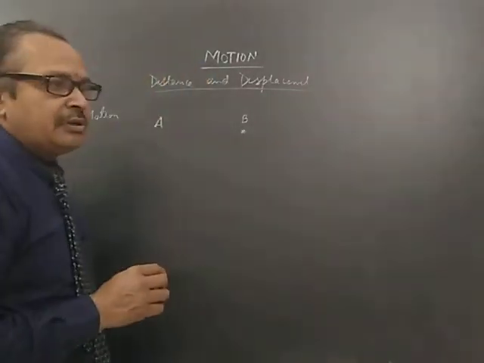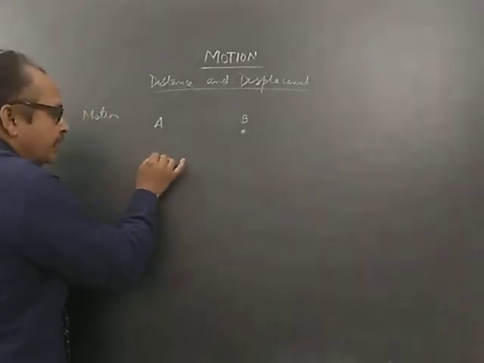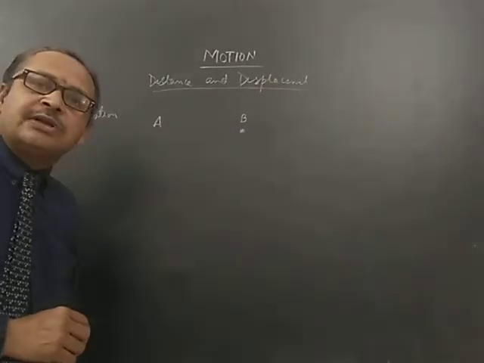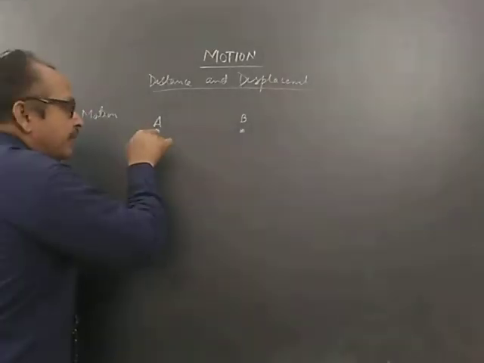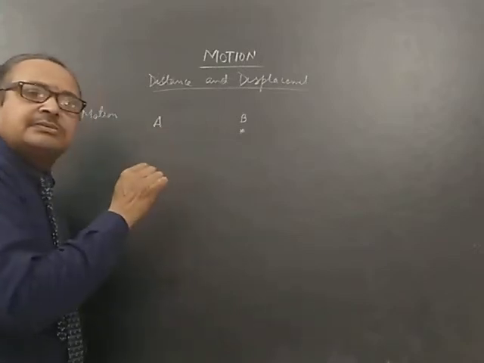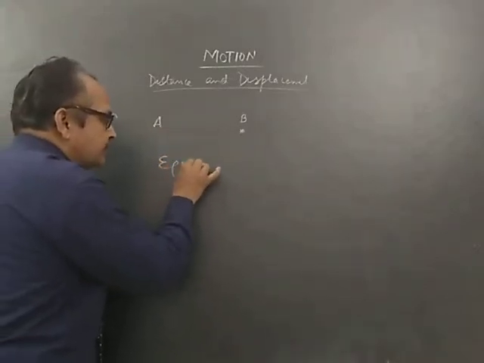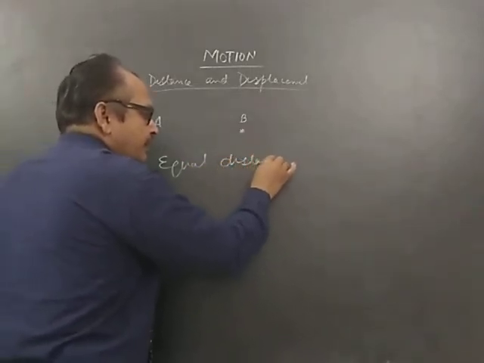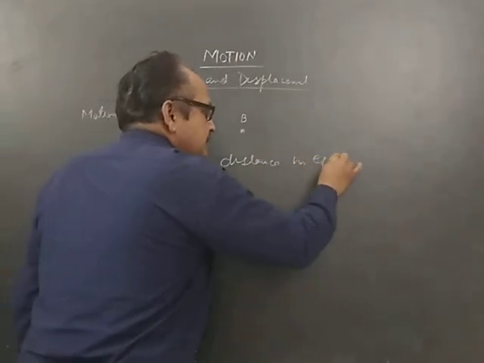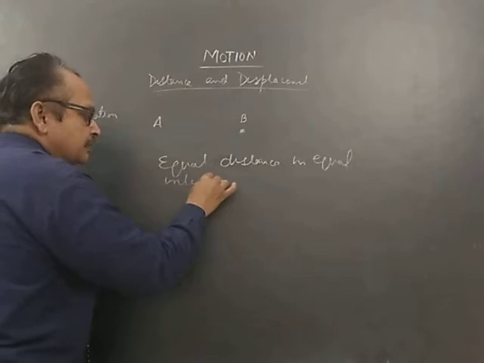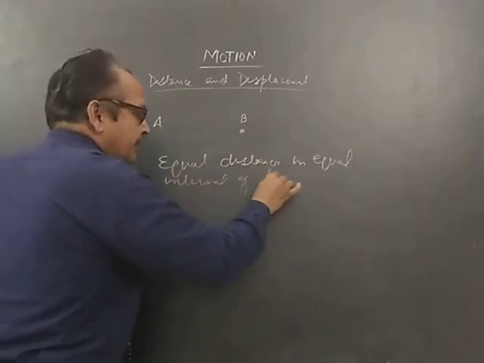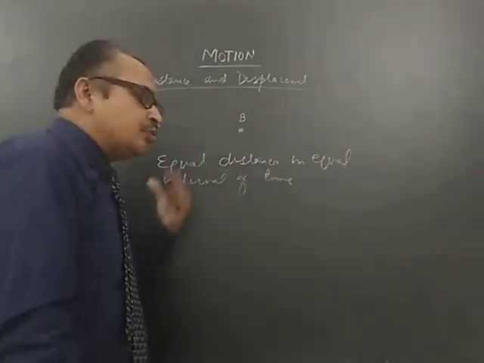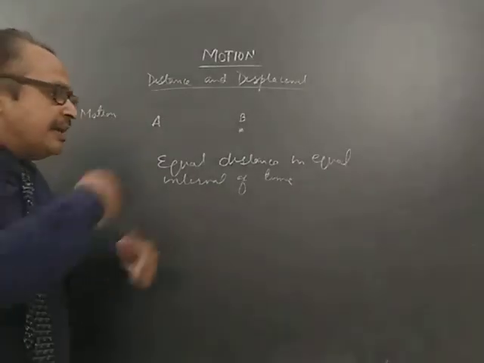Now in these three examples, you will appreciate that when we talk about the revolution of the earth around the sun, earth travels equal distance in equal interval of time, and that is the reason why after every 24 hours you get the days changed.